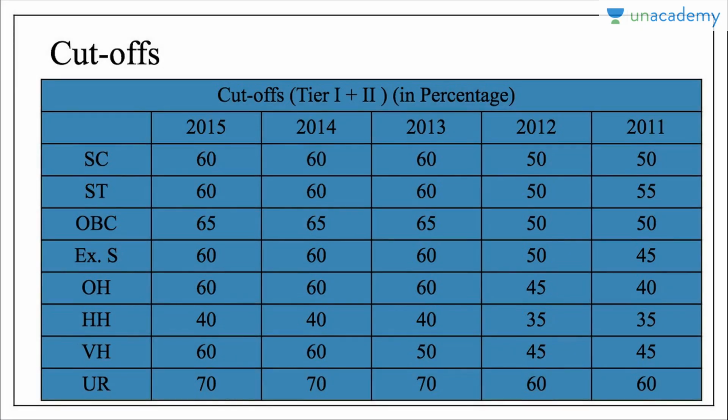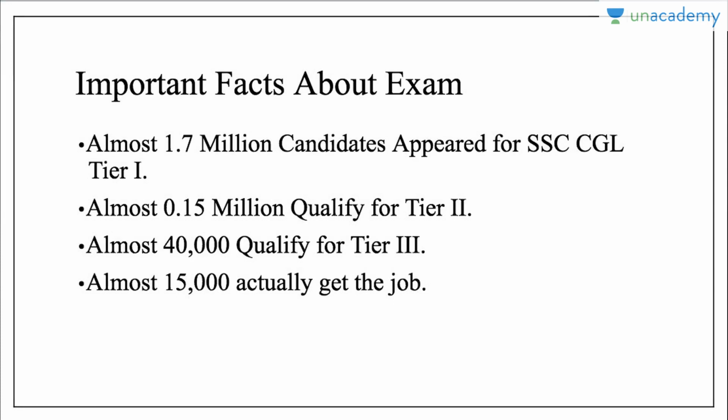And if we talk about the cutoff, you can see the cutoff for SC category is almost 60%. It's consistently the same cutoff. If we talk about other categories, for the general category, you can see it's almost 70% of the total paper. It's tier 1 plus tier 2, that is 600 marks. Out of 600, you need to get at least 420 marks, 70%, to clear this particular exam.